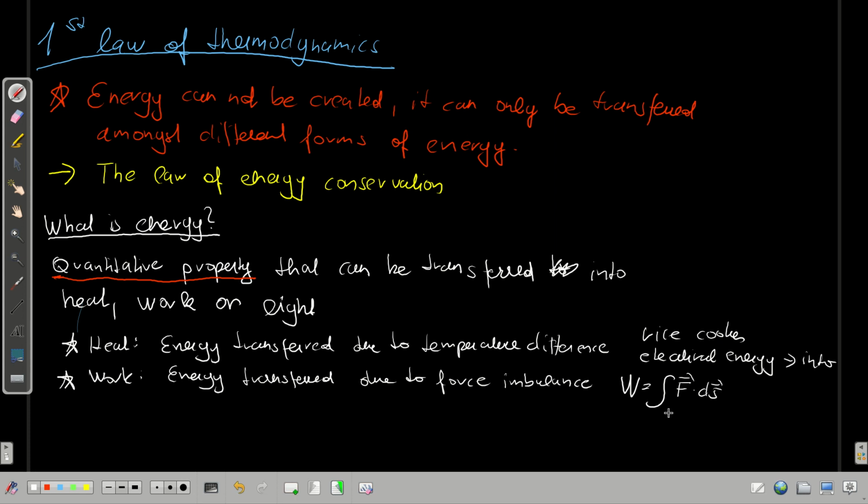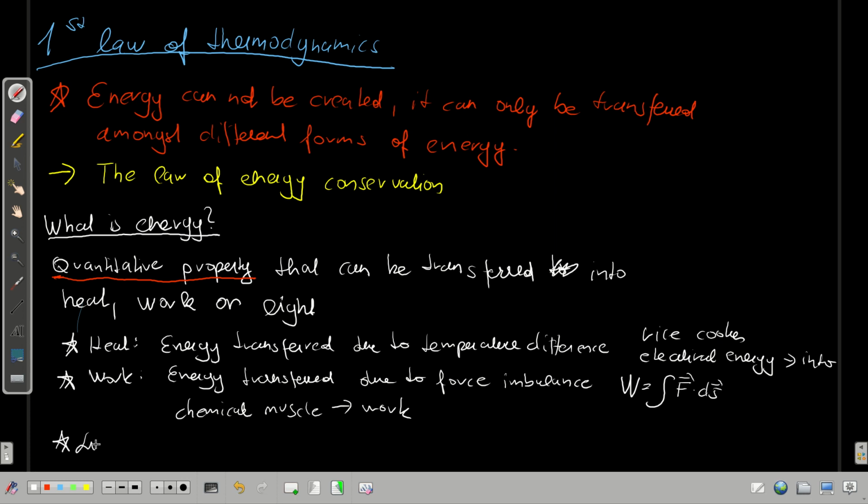One thing would be you perform work if you lift up an object against the force of gravity, then you perform work on the object, let's say a tennis ball that you lift. And that will be one example for work, in which one uses chemical energy in your muscles, and this chemical energy is transferred into work.